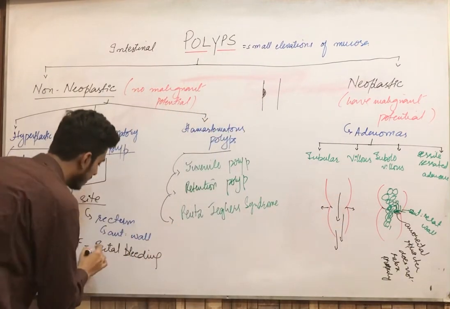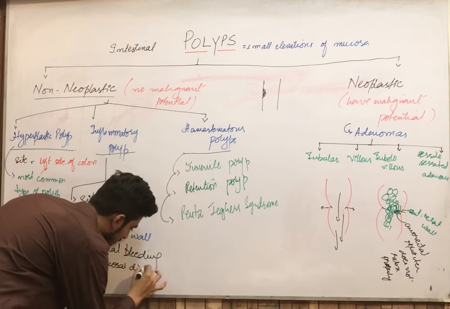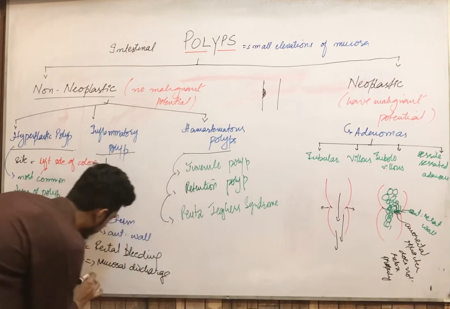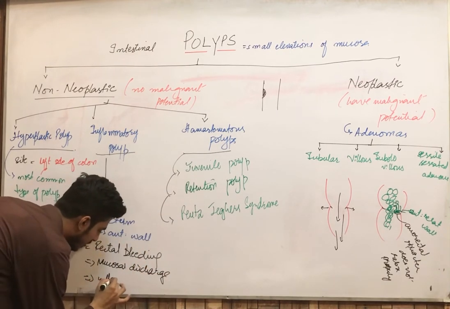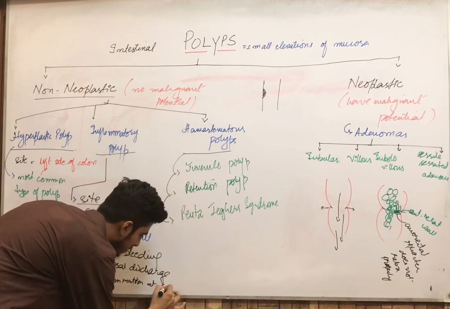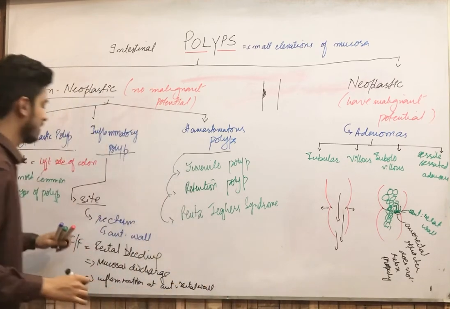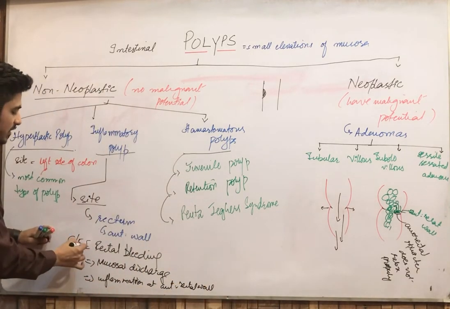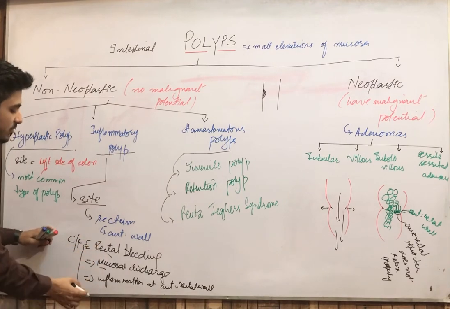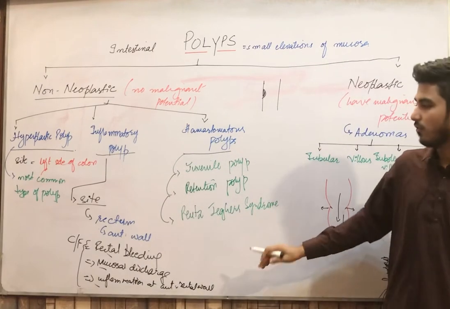Then mucosal discharge can occur, and you can see inflammation at the anterior rectal wall. This is the clinical triad: rectal bleeding, mucosal discharge, and inflammation at the anterior rectal wall.